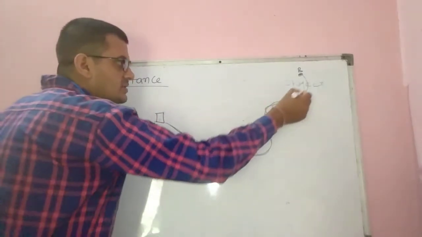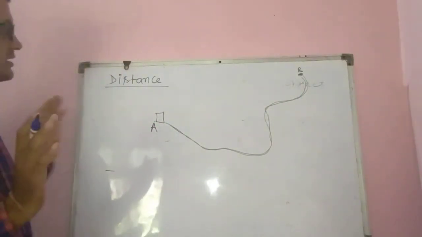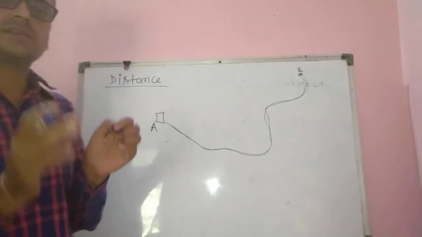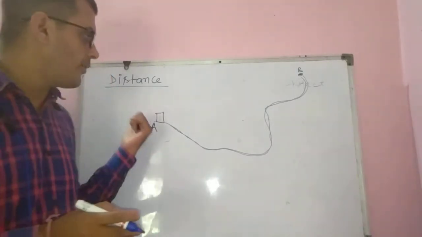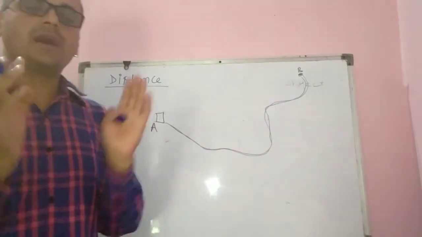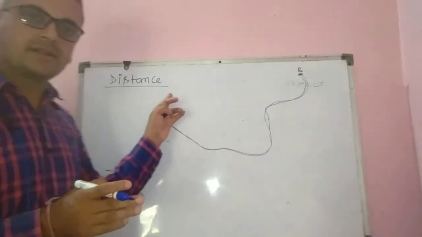So distance is the actual path traveled by the particle while moving from one point to another point in a particular time duration.